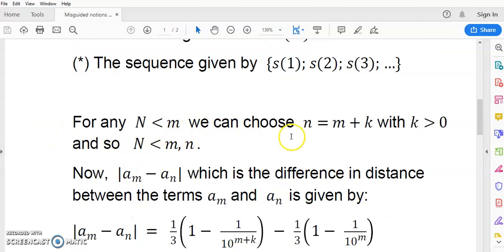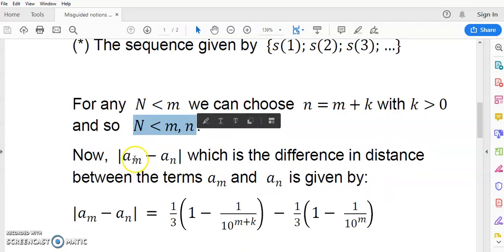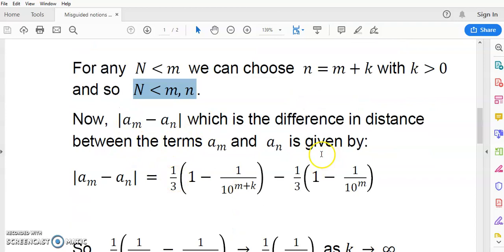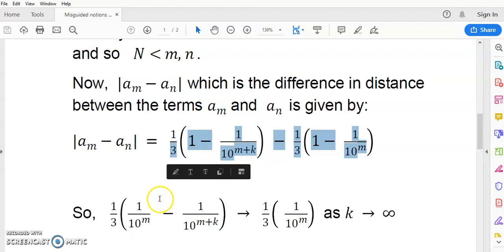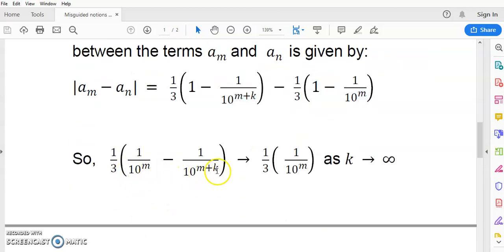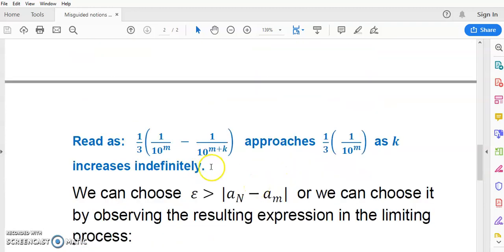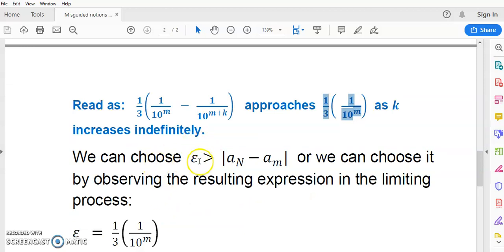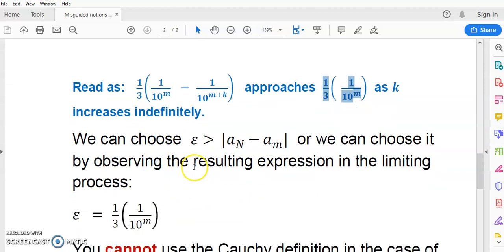So we just simply choose a little n, m is equal to n plus k, with k greater than 0, and so we have this condition here. And then we take the difference in distance, which is given by this expression here, and we consider what happens as k increases indefinitely. And if k increases indefinitely, and you can read through this slowly in your own time, we'll see that the expression approaches this term here, which is what happens when k becomes very, very large or increases indefinitely.